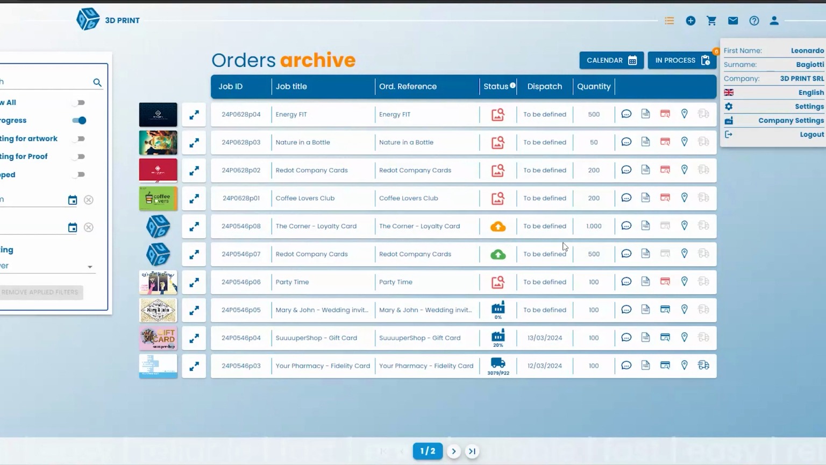So I read the questions now. Let me read what you ask. Okay. Georgia asks, does the portal have a cost to use? No, this is completely free. This is free from us to all of our customers. So it's free to use.